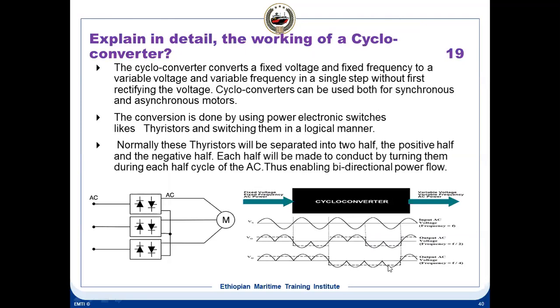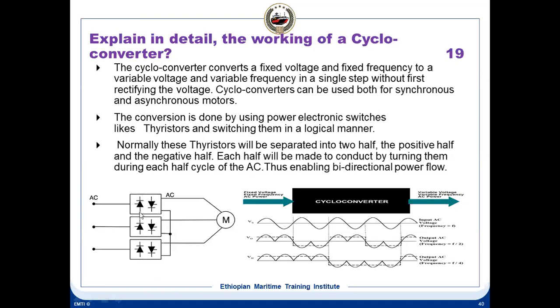In cycloconverters the semiconductor switches used are thyristors, and this is used especially on passenger ships. It is reduced now, they are not using cycloconverters much now. Mostly it is VSI or load commutated inverter. The cycloconverter converts fixed voltage, fixed frequency to variable voltage, variable frequency in a single step. The main difference is that we have no DC link in this. It's AC to AC always.